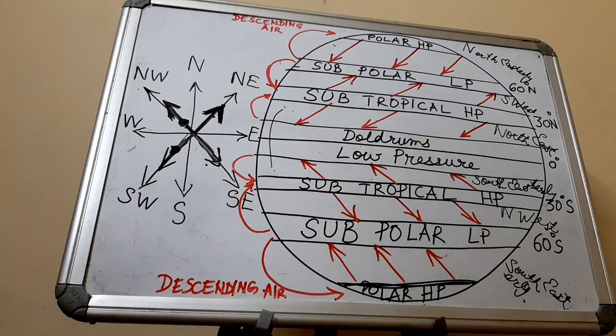So these are the prevailing winds or the permanent winds which blow over the entire world. And just like the pressure belts, there is shifting of wind belts also, and this shifting of wind belts is in accordance with the apparent movement of the sun.